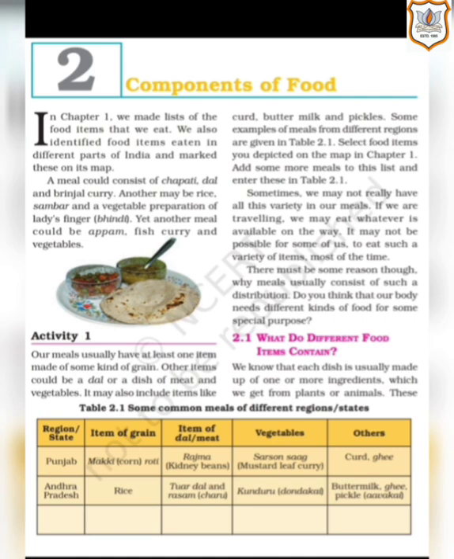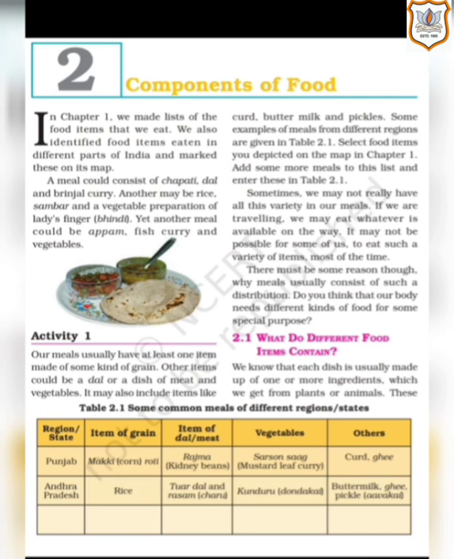Activity 1. Our meals usually have at least one item made from some kind of grains. Other items could be a dal or a dish of meat and vegetables. When we consume our lunch, usually there is at least one variety which is made from some grains, while the other items can be dal, or the non-vegetarian people prefer meat in their meal, and vegetarian people prefer some vegetables.